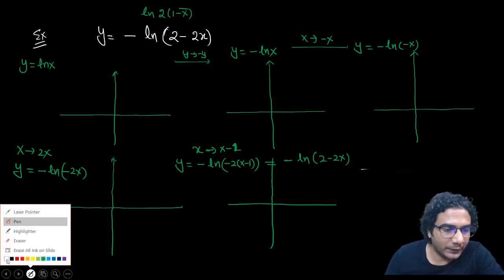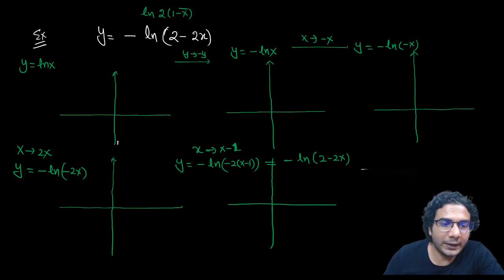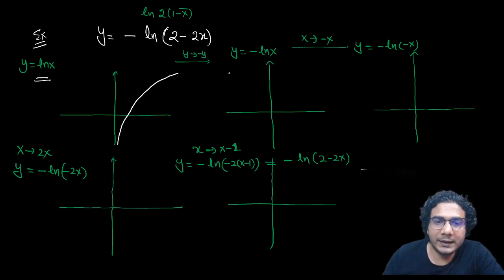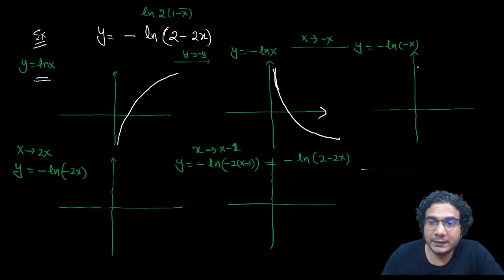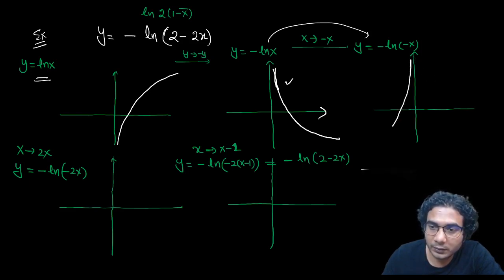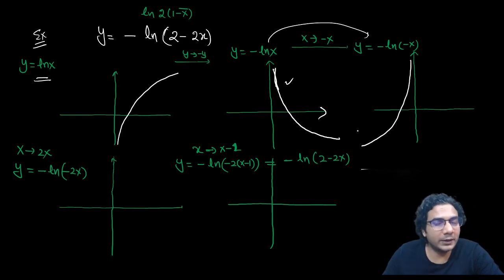So let's do it one by one, stepwise. So this is your ln x, first one. Now second is minus ln x. So the graph will be the image of the original graph about the x-axis. This is minus ln x, all right? Then minus of minus ln x, right? ln of minus x. So x is replaced by minus x in this graph, okay? So this graph will transform to the image of this graph about the y-axis.